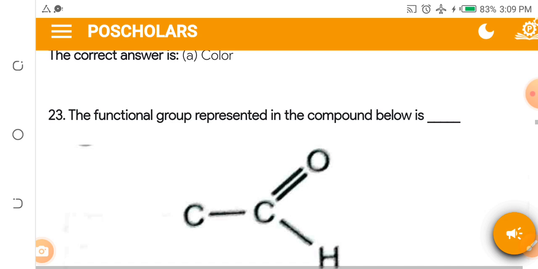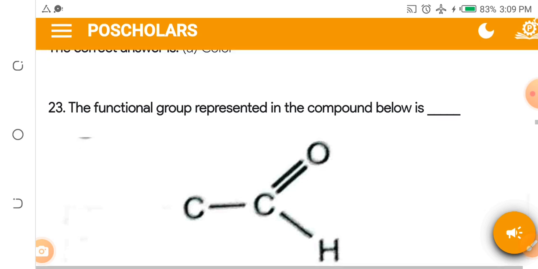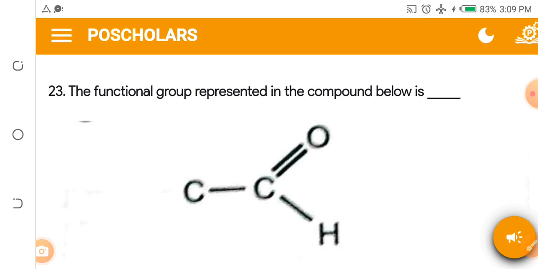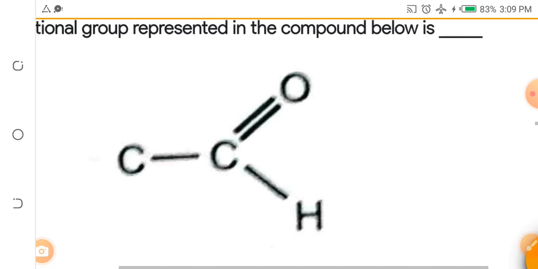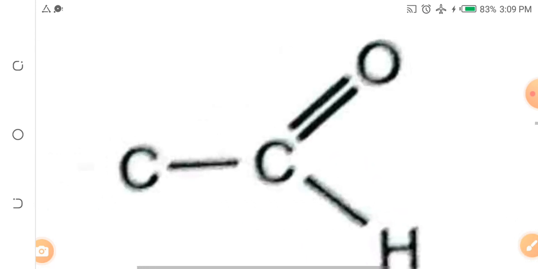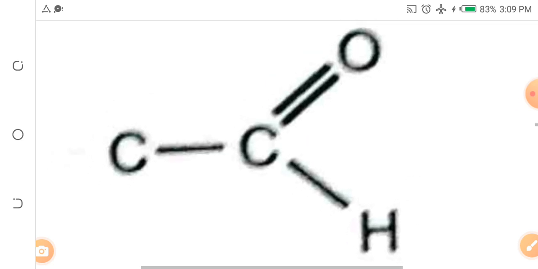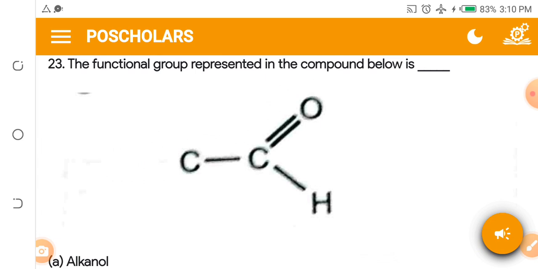Okay. Now I want you to look at this functional group. If you have taken your time to study your organic chemistry, if you started following from part 1, you know that I've been hammering on organic chemistry, study organic chemistry. So if you have been studying it, you will not be surprised at this question 23. Look at this. Look at it very well. Have you seen it? COH. Okay. Now let's look at the question. The functional group represented in the compound below is dash.